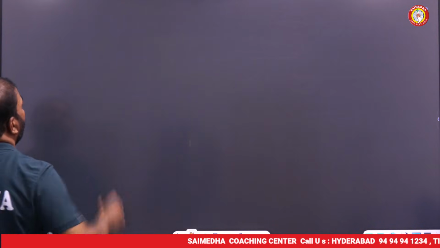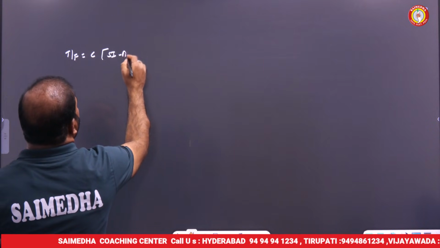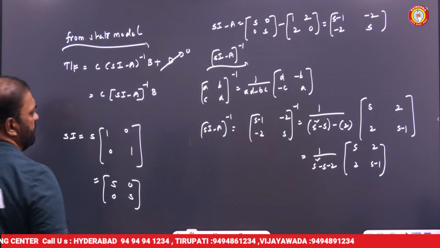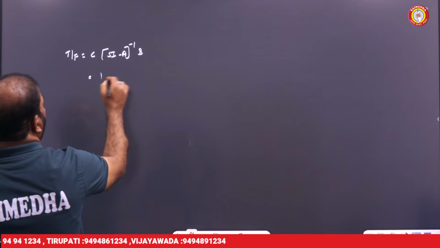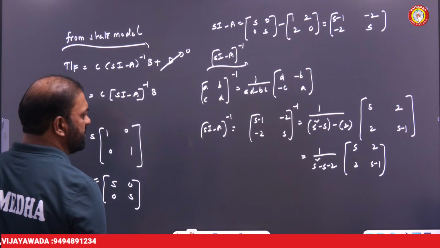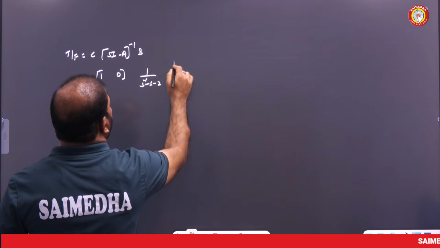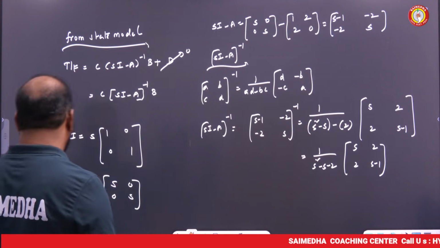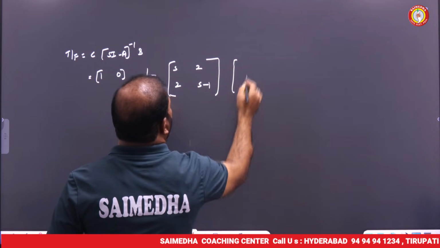My friends, here the transfer function is equal to C into (sI minus A) inverse into B. Here, what is the C matrix? C is [1 0 1 0 1 0]. Then (sI minus A) inverse is 1 by s square minus s minus 2 into, what is this? [s-2, 2, s-1]. That into the B matrix is what?